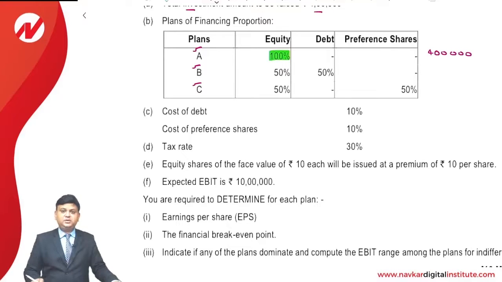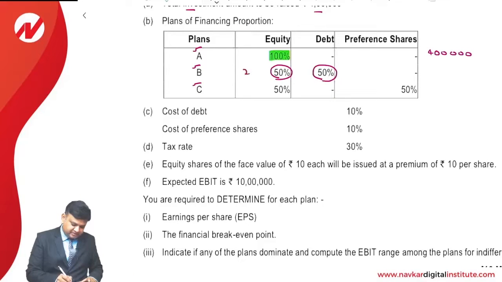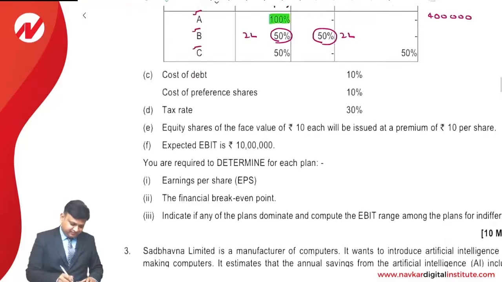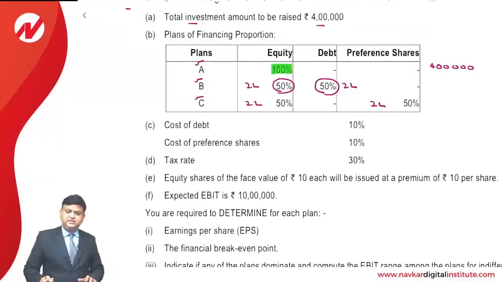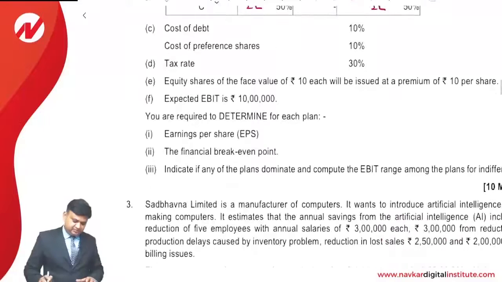In case of B plan, we will have 50% equity financing and 50% debt financing. 4 lakhs into 50%, so 2 lakh rupees is equity financing and 2 lakh rupees is the debt financing. In the last case, again 50-50. So this is 2 lakhs and this is again 2 lakhs. This is the way the financing proportion is given.